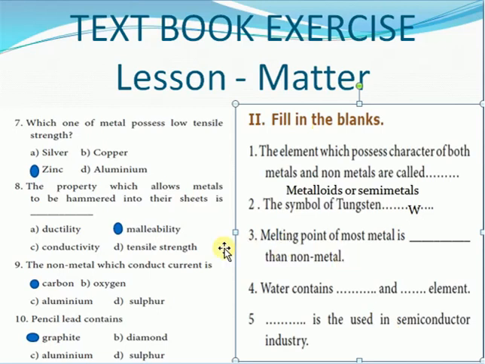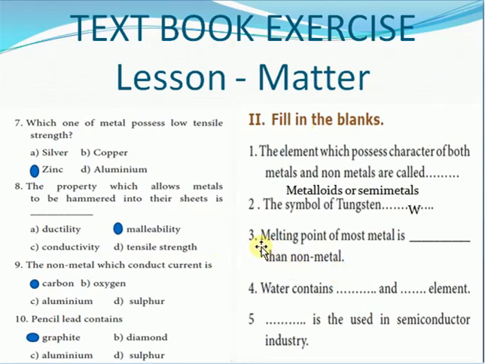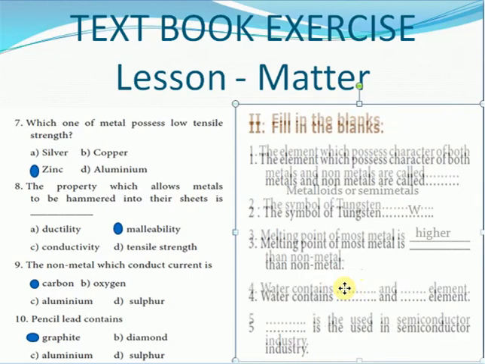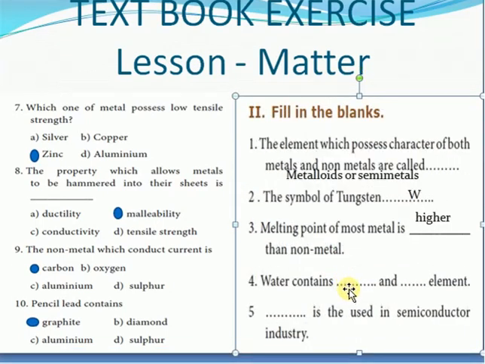Come to the next one. The melting point of most metals is dash than non-metals. It's a very simple answer. Metals usually have a higher melting point than non-metals. So the answer is higher than non-metals. Next, water contains dash and dash elements. So let me write that.